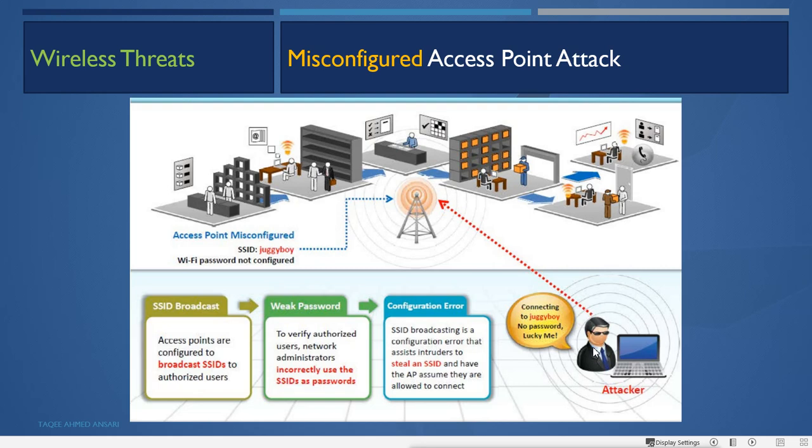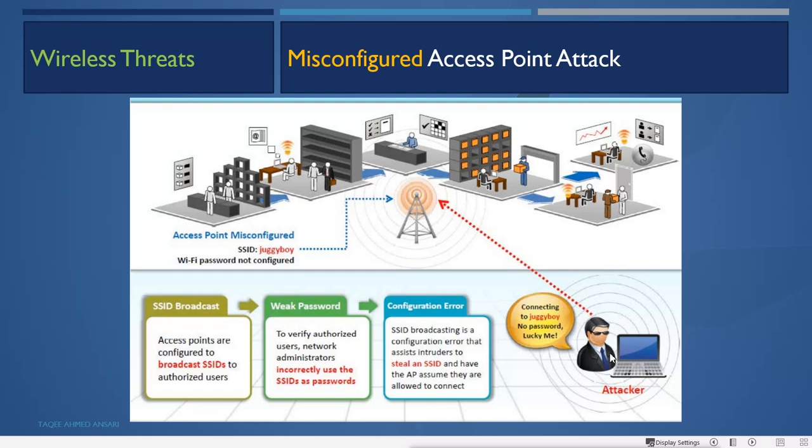Connecting to Juggy Boy with no password, that means the attacker is lucky. What if the misconfiguration is that there is no password, or the same SSID is the password? These are all misconfigurations by the administrator. If the attacker uses these and connects to this AP, like connecting to Juggy Boy, it says no password, wow, lucky me.